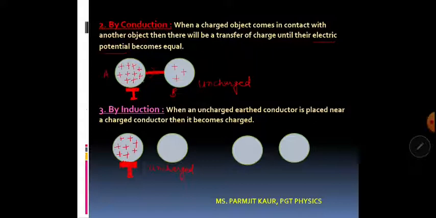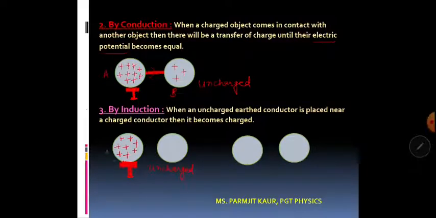So, when the charge has been shared because of actual physical contact between A and B, that method of charging will be called charging by conduction. The next method is charging by induction. Charging by induction occurs when we do not actually bring two objects in contact. Instead, the effect occurs from a distance.